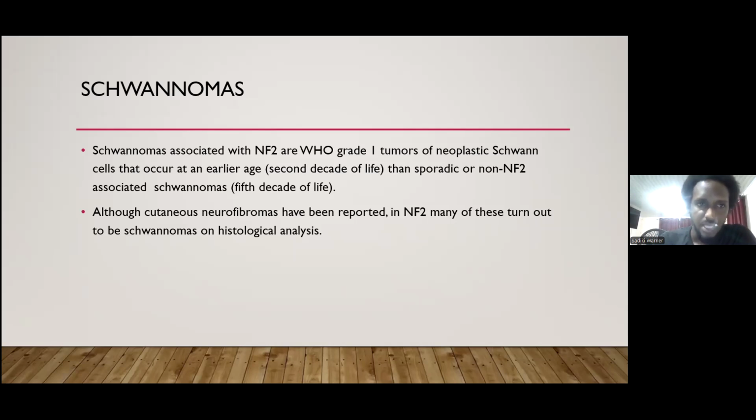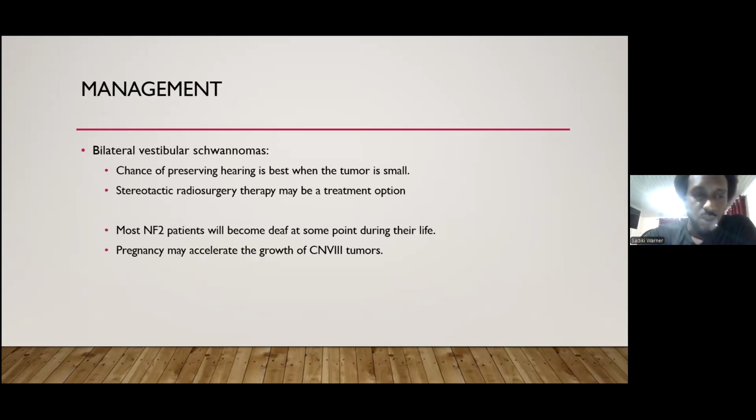In terms of management, for bilateral vestibular schwannomas, the best chance we have of preserving hearing is when the tumor is small. So one should really attempt to remove the smaller tumor, and if the hearing is serviceable after that surgery, then we should consider removing the next tumor on the contralateral side.